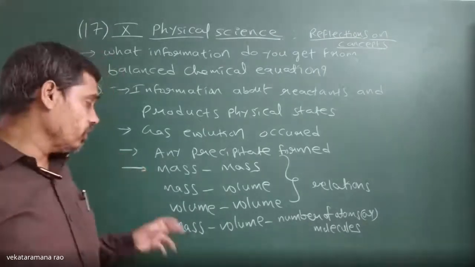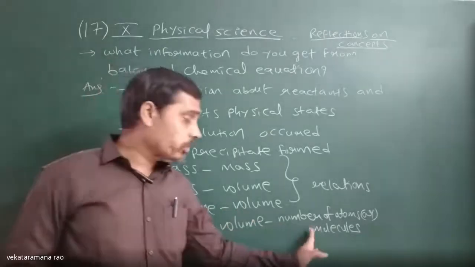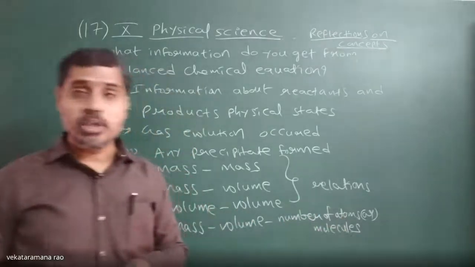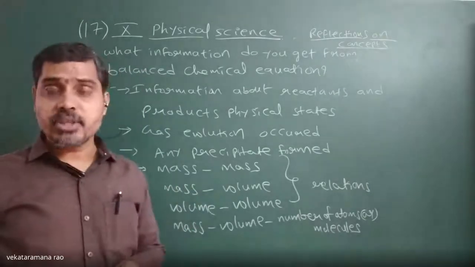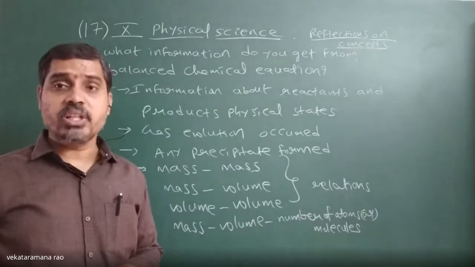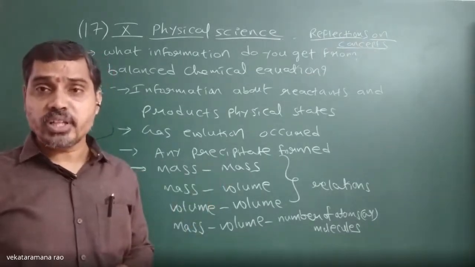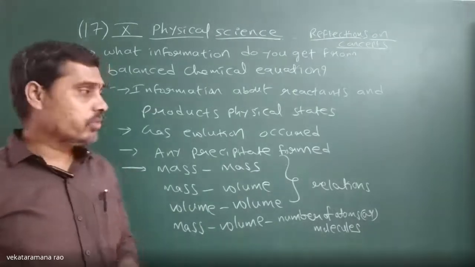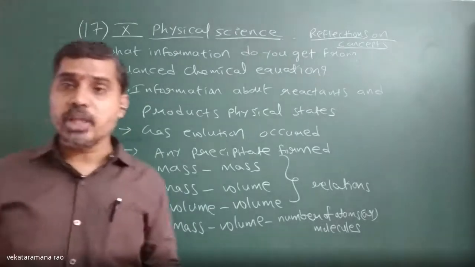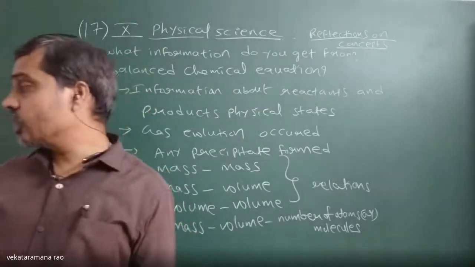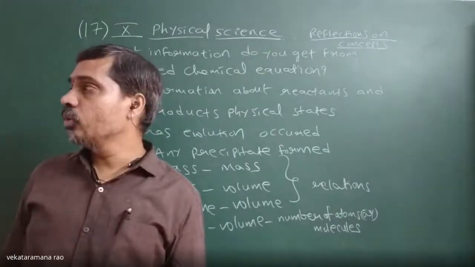In that way, we can get the relation of mass to volume and volume to number of atoms or number of molecules obtained. Also, from the balanced chemical equation, we can directly get the relation between volume to volume, because they react in a definite ratio. So all the information can be obtained from a balanced chemical equation, such as whether it is exothermic or endothermic.